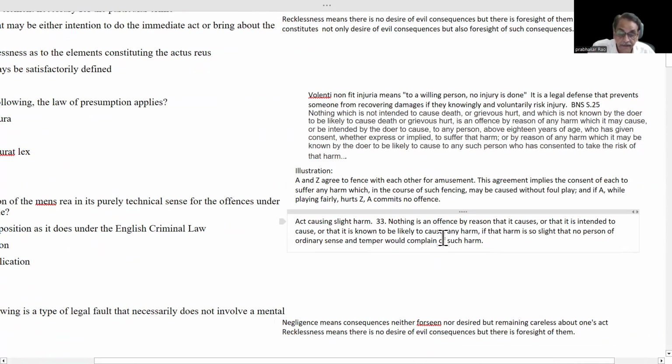Nothing is an offense by reason that it causes, or that it is intended to cause, or that it is known to be likely to cause any harm, if that harm is so slight that no person of ordinary sense and temper would complain of such harm. You see, if the harm is a very slight one, then it is not an offense. That is the meaning of this thing.